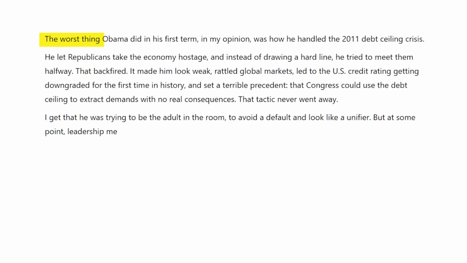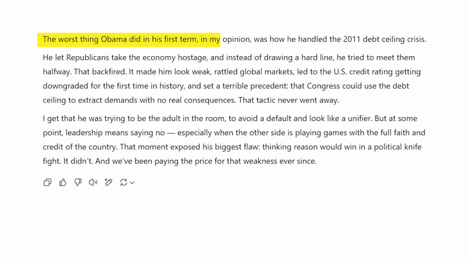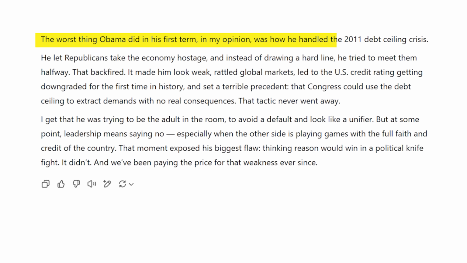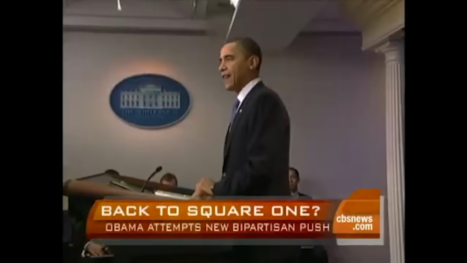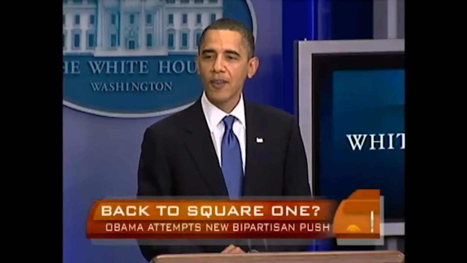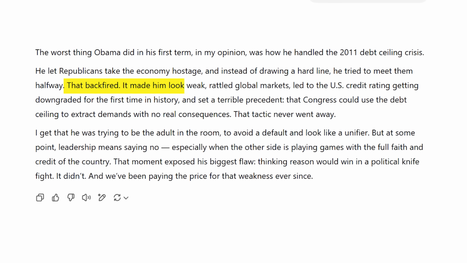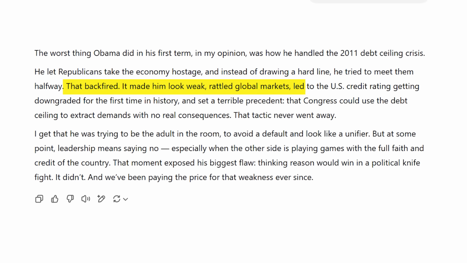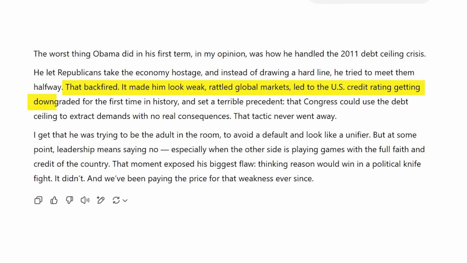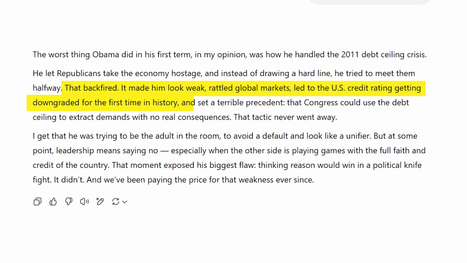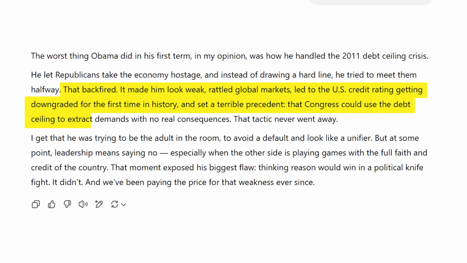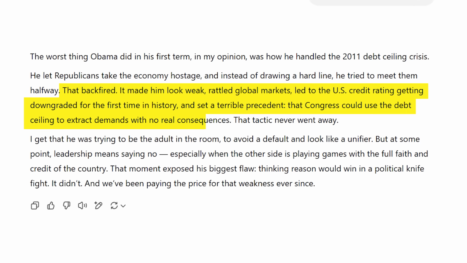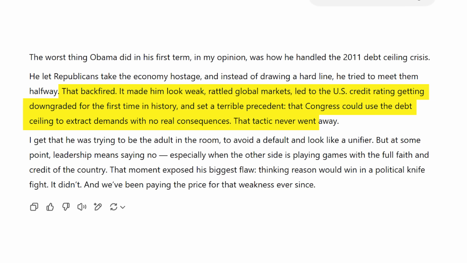The worst thing Obama did in his first term, in my opinion, was how he handled the 2011 debt ceiling crisis. He let Republicans take the economy hostage, and instead of drawing a hard line, he tried to meet them halfway. That backfired. It made him look weak, rattled global markets, led to the US credit rating getting downgraded for the first time in history, and set a terrible precedent that Congress could use the debt ceiling to extract demands with no real consequences. That tactic never went away.